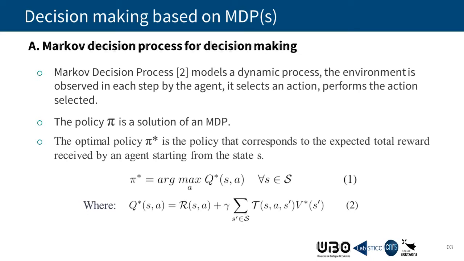It determines for an agent at each state the action that should be carried out. The optimal policy P star is the policy that maximizes the expected total reward received by an agent starting from the state S, like this formula.